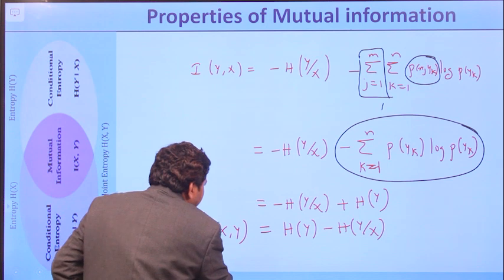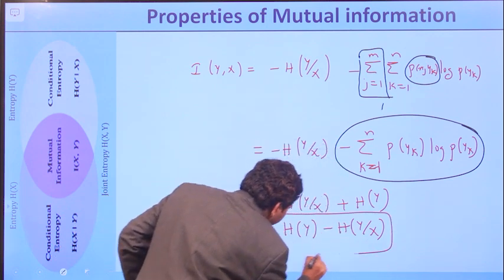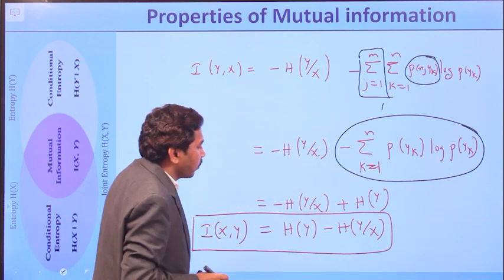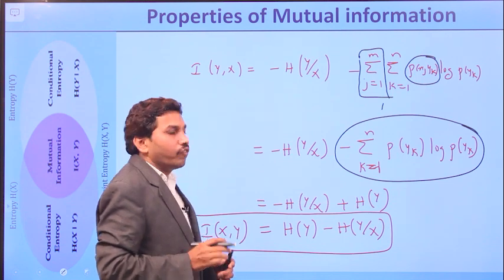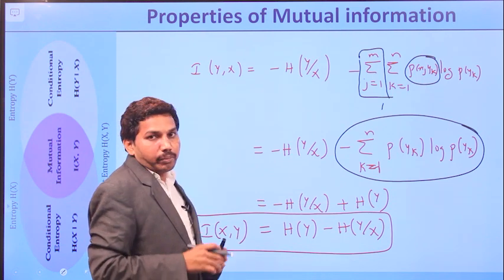Right? So that is the proof. I(X,Y) equal to H(Y) minus H(Y/X). That is the fourth property.